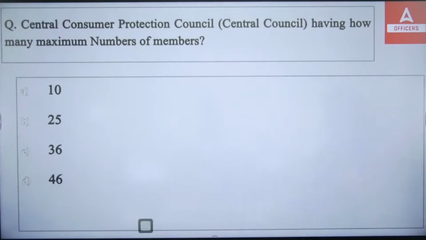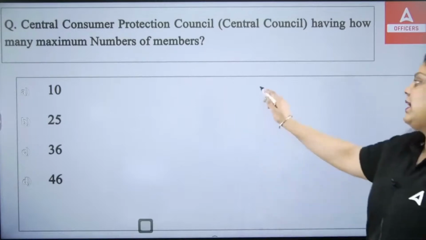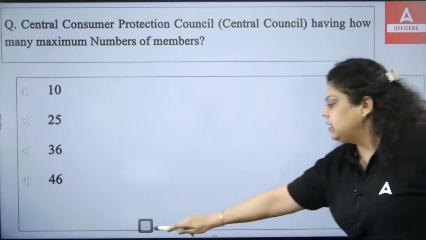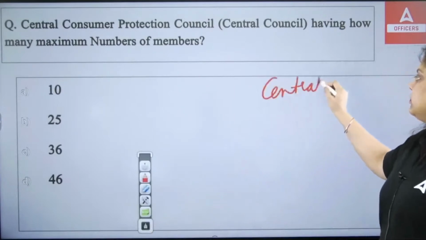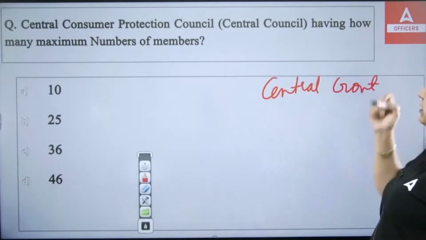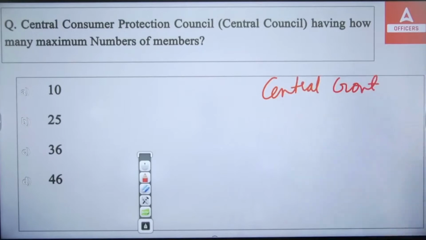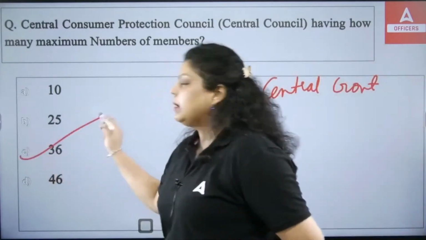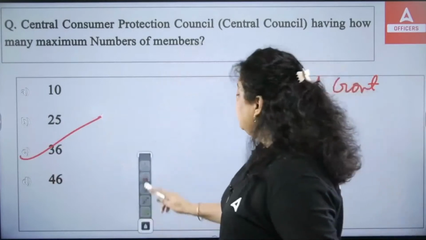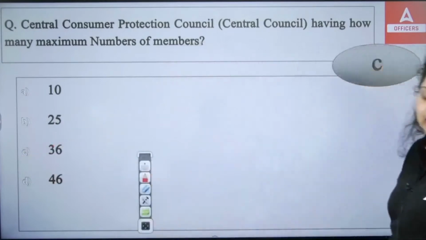So it is simply the central government that has established this council, like the state government has established its own. And this council advises on the promotion and protection of consumer rights under this particular act. So the CPC can have a maximum of how many members? They can have a maximum of 36 members. So the right answer will be C.